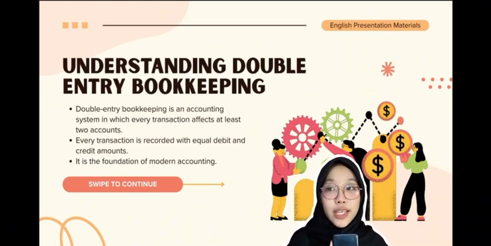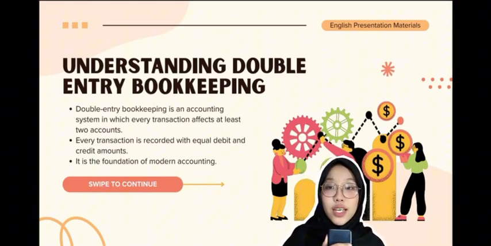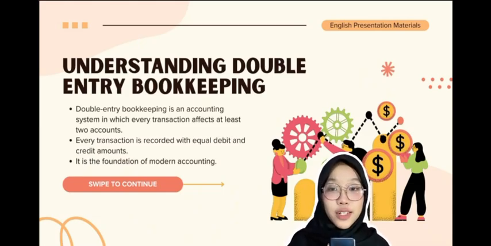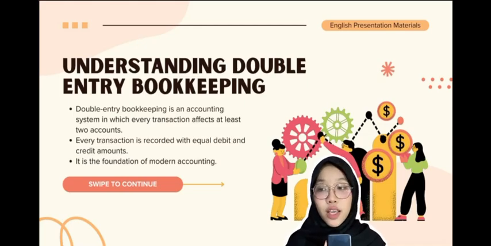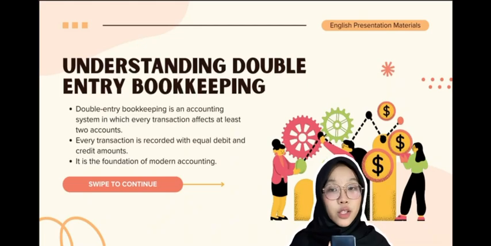First, let's understand what double entry bookkeeping means. Double entry bookkeeping is an accounting system where every financial transaction affects at least two accounts. Each transaction is recorded using equal debit and credit amounts, so the accounting record always remains balanced. This system is considered the foundation of modern accounting because it helps businesses produce accurate and reliable financial statements. In simple words, every transaction has two sides. One account receives value while another account gives value.